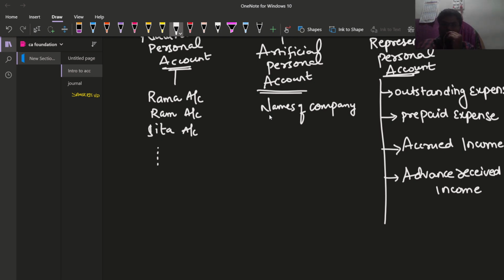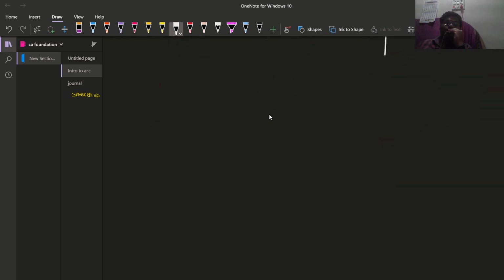That means these will not be dealt with the names of the persons, but they represent the personal accounts of the related parties. About these four accounts we are going to deal with in final accounts also, but we are required to know what are the balances of these four accounts. I mean, outstanding expense, prepaid expense, accrued income, advance received income. I'm going to explain them.